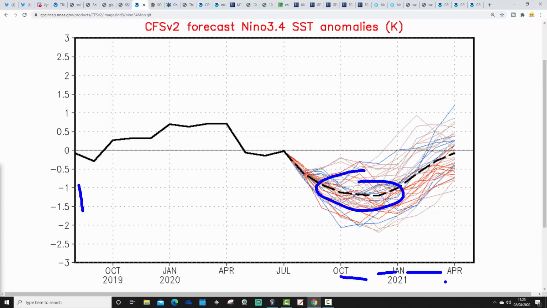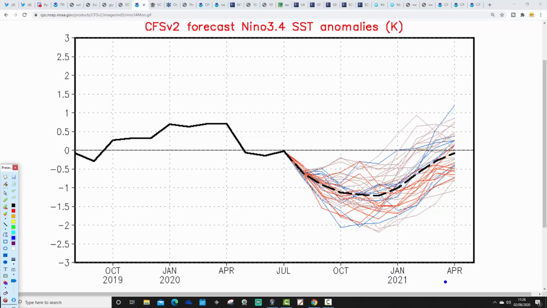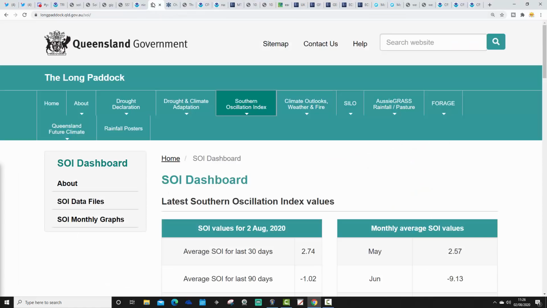Of course, when we do winter updates, we will be analysing what that could mean for the winter. So more about that later on in the year.